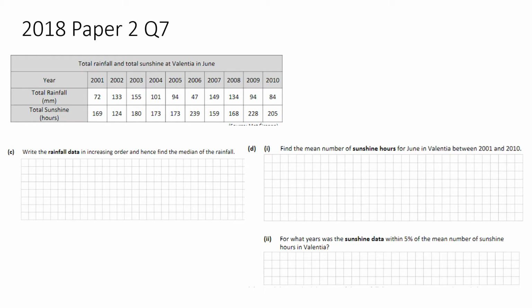For the next one then, part C, they're asking you to write the rainfall data in increasing order and hence find the median of the rainfall. So you go to the rainfall section and start off with the lowest, which is 47. The next one is 72. Then we have 84.